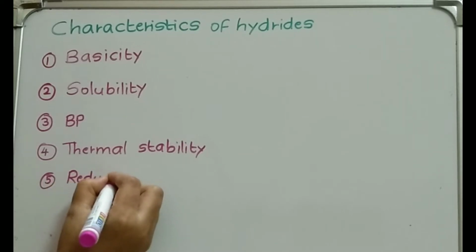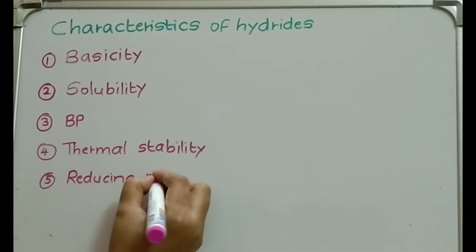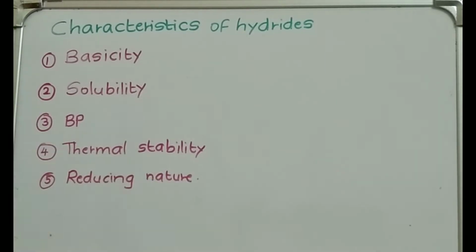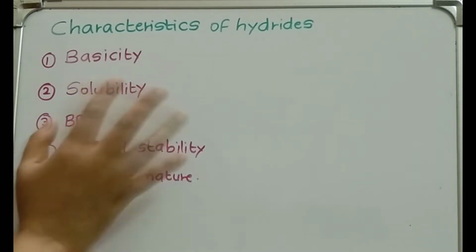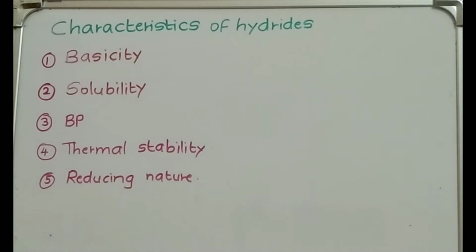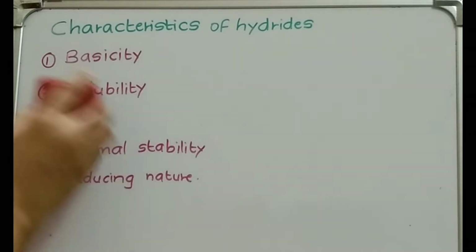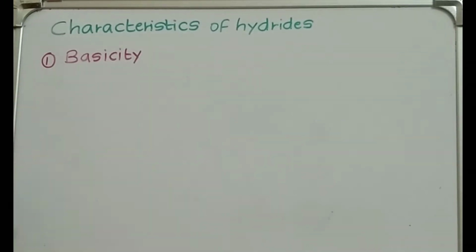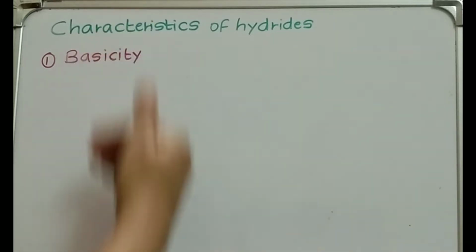Reducing agent, right? How it behaves, reducing nature. Which will be the best reducing agent out of all the 5 hydrides. So these are the characteristics we are going to discuss. We will start with the first one, basicity of hydrides. So basic strength, whether it will increase or decrease down the group.